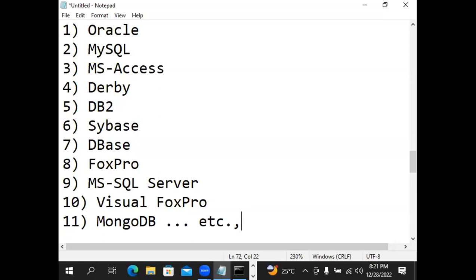Next, write it. Applications are communicating... Screen is not visible. One minute, wait.